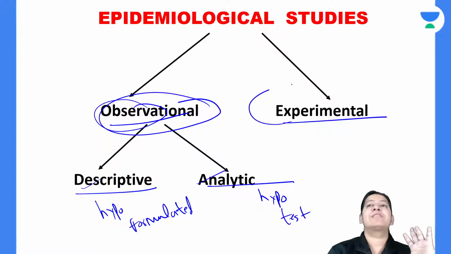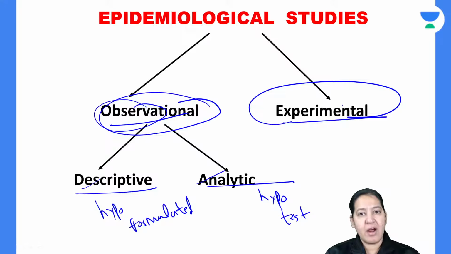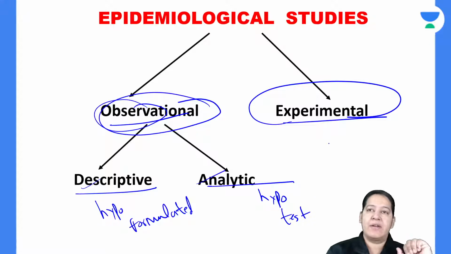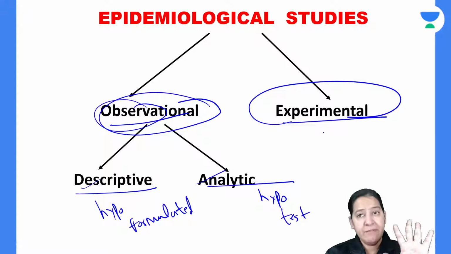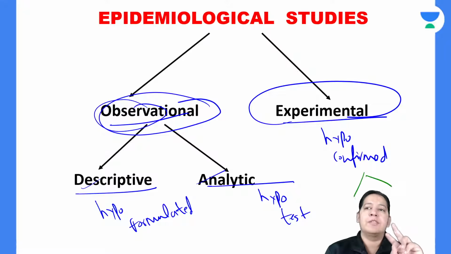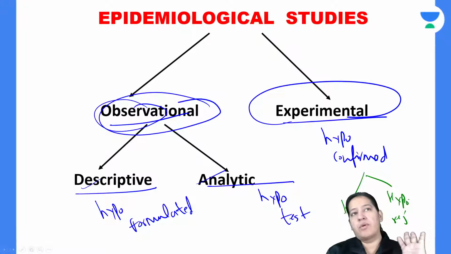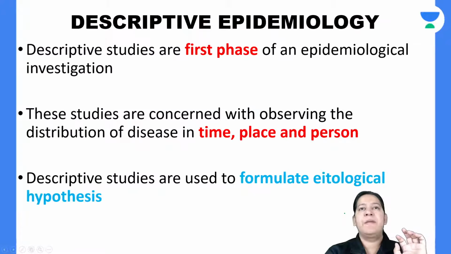After that, the experimental study is the last step, in which the investigator or the observer will intervene in the natural course of the disease, either by adding a drug or a new vaccine, or by subtracting it. So that is the experimental study, in which the hypothesis is confirmed. Now, after these 3 studies, there are 2 possibilities: either the hypothesis is accepted or rejected, based on whether your hypothesis is right or wrong. Have you got it? That is the basics of epidemiological studies.